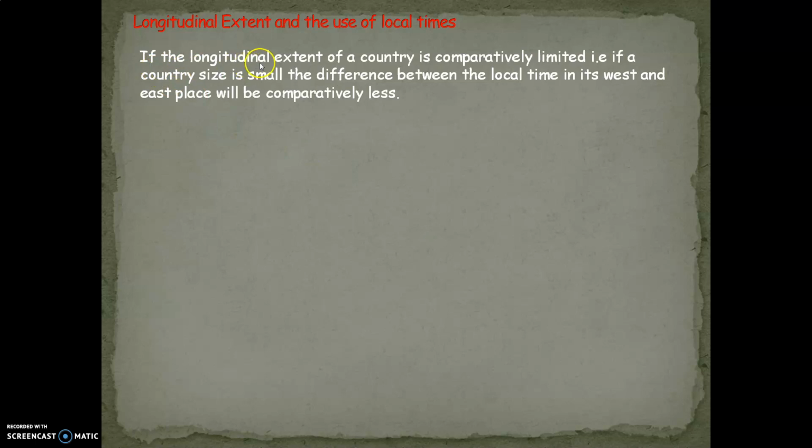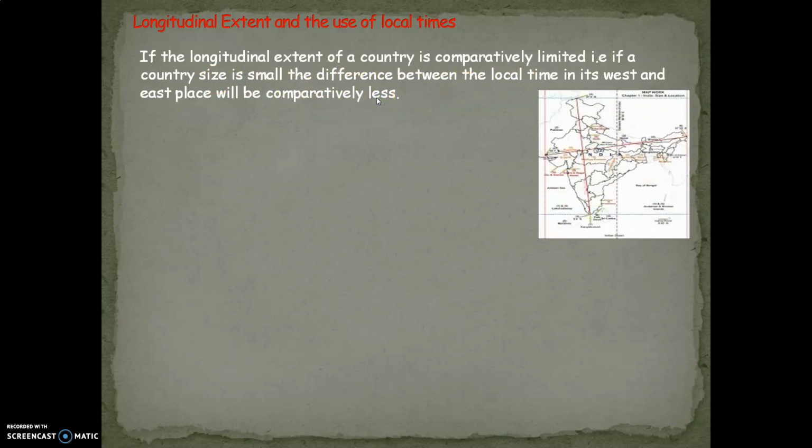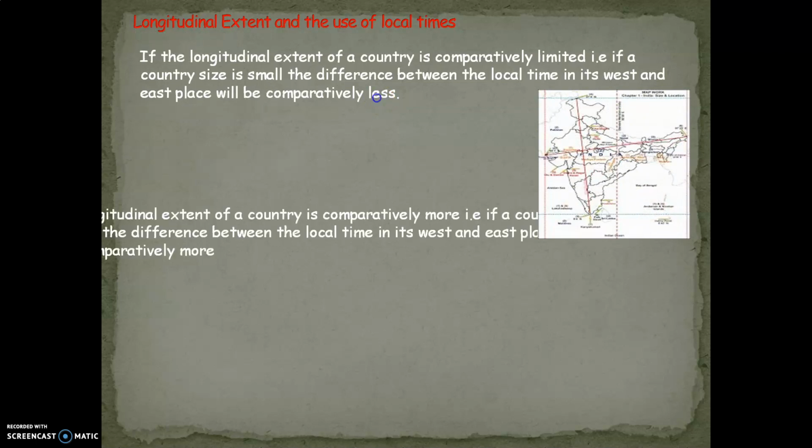The country size is very important to determine the longitudinal extent of the country. If the country size is small, the difference between the local time in the west and east places will be comparatively less. If the country size is large, the local time difference will be more. If the country size is small, the local time difference is less. So the country size does matter in determining the difference between two longitudes in a place.